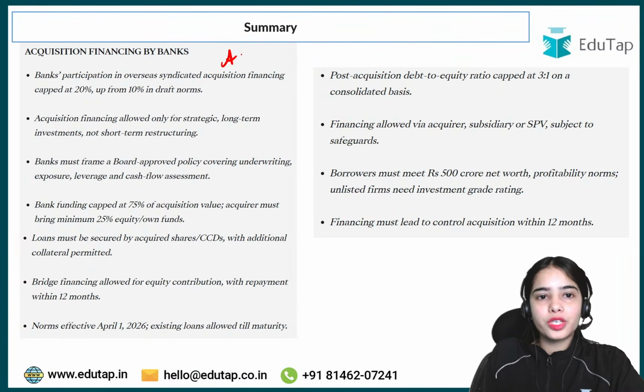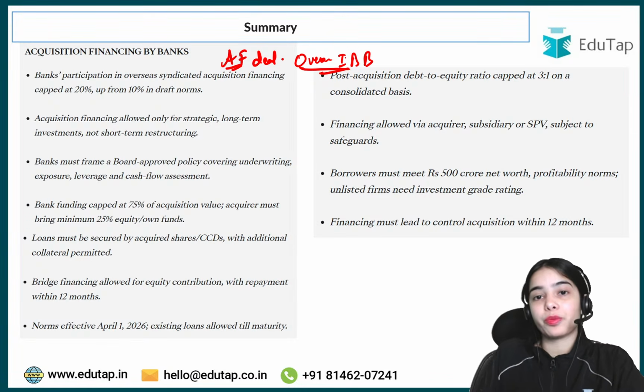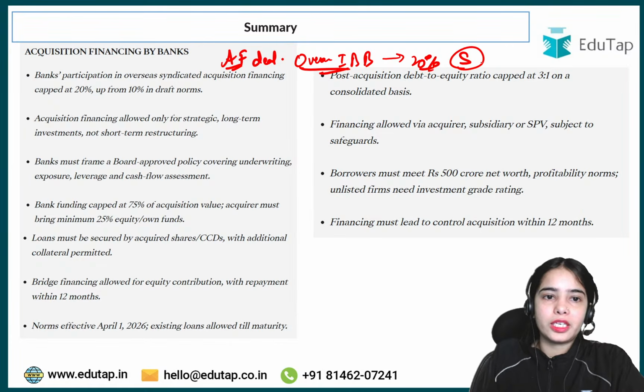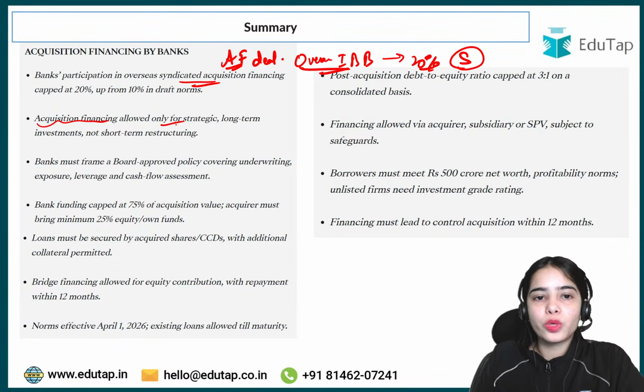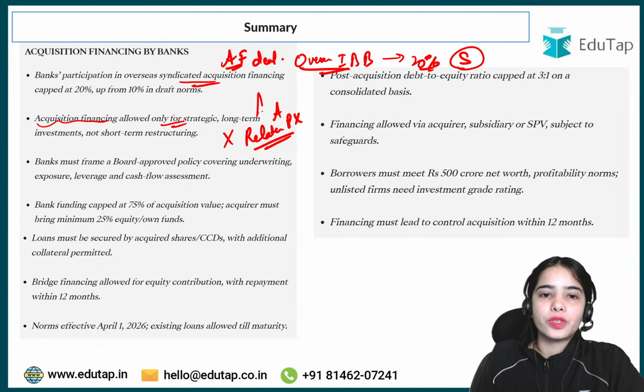So in the acquisition finance deal that is happening overseas, the Indian bank branch can provide up to 20% in the syndicate acquisition financing. Acquisition financing is allowed only for strategic long-term investment, not for short-term restructuring, and related party transactions are also not allowed.